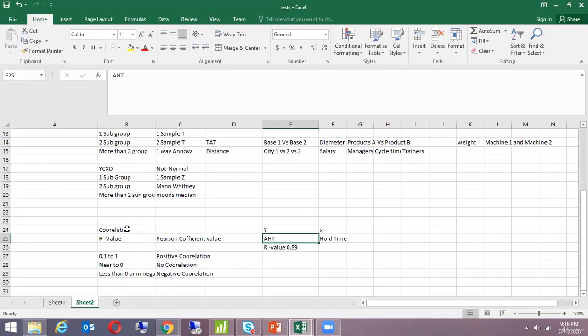If I manage to reduce my hold time, my AHT will also decrease. But if I have not worked on it, and my hold time increases, my AHT will also increase. Absolutely. That's what I want everybody to understand, that it all depends on the R value, what sort of decision you will be taking.